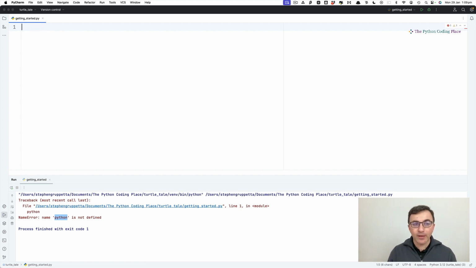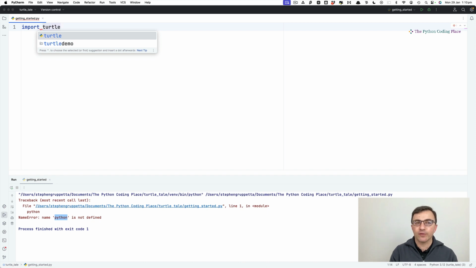And the way we ask Python to fetch one of these books from this imaginary library is using import. You can see that import is not underlined in red. There is a red squiggly line after it because we haven't finished the line, but import itself is fine. In fact, it's even changed color to blue on my one. So import means go to this library and fetch a book. And the book we're going to fetch to start with is a book called Turtle.